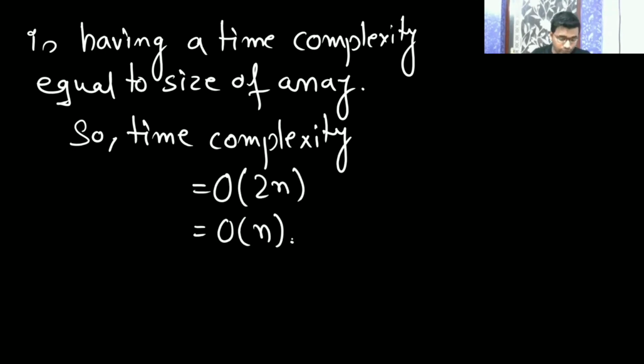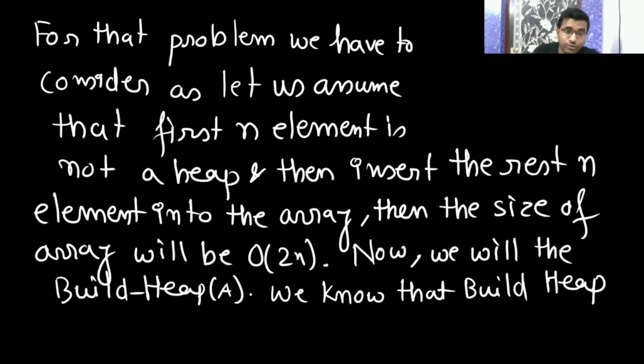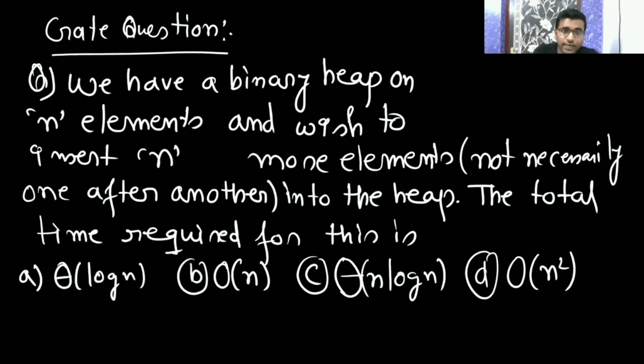Now I am asking you, now you need to insert one after another. Now I'm changing the GATE question. Now I'm saying you insert one after another. Now what is going to be the time complexity? One after another, continuous, no other operation you will do. You have to insert n elements, not one element. See the question. Now I am changing the question that you have to insert n more elements, one after another. Here they have said not necessarily one after another, but I am saying now one after another.